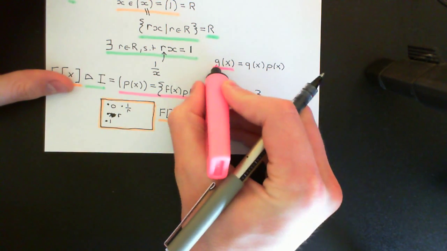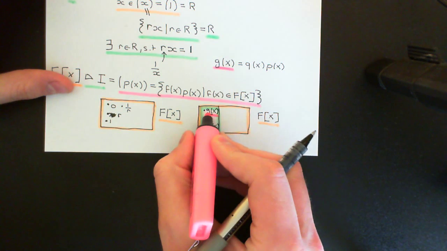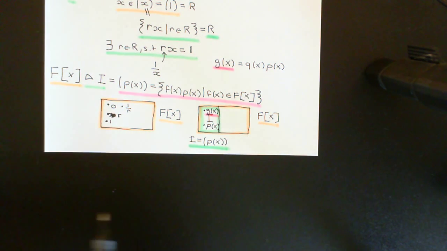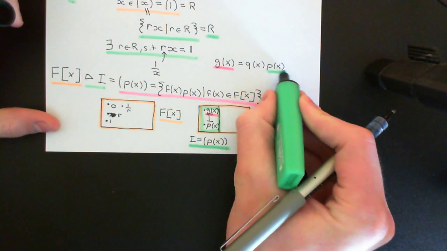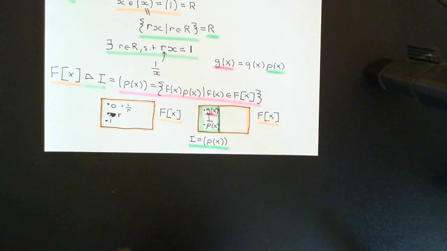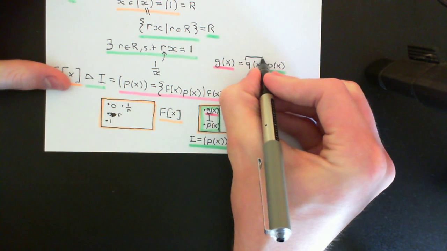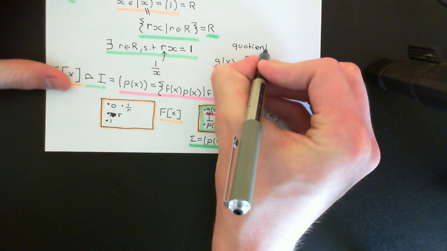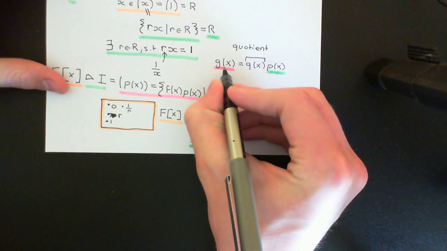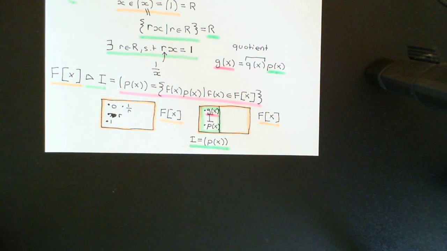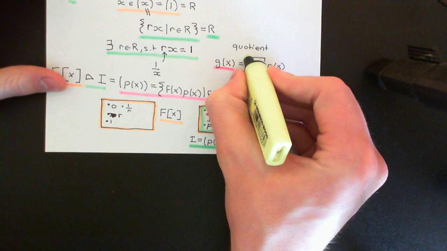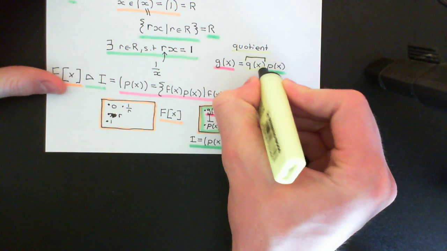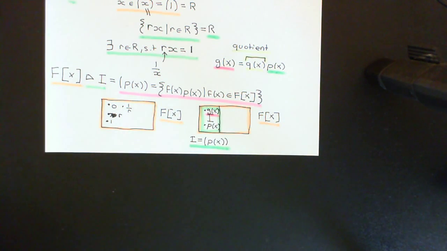Okay, so here is some arbitrary polynomial in the ring of polynomials over the field capital F. Here is the polynomial that I would like to write it as a multiple of. This new thing here, q of x, this is the quotient, okay? This is the thing I have to multiply p of x by to get g of x. Now either g of x can actually be written perfectly as a multiple of p of x, in which case this is it, or it can't.